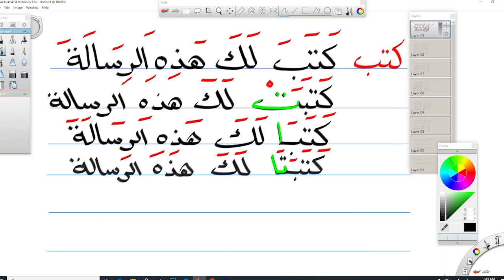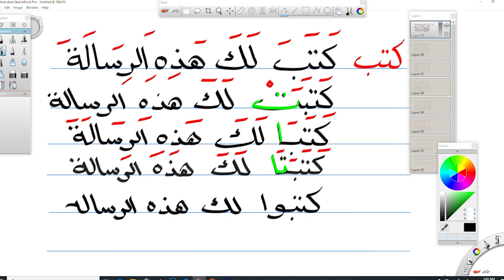The next example is for plural masculine. كتبوا, which means a group of men wrote this message to you. You mean a group of men, or they wrote this message to you, and here we mean a group of men or group of young men or boys. What we added here is the letter waw and alif. This alif is actually silent.